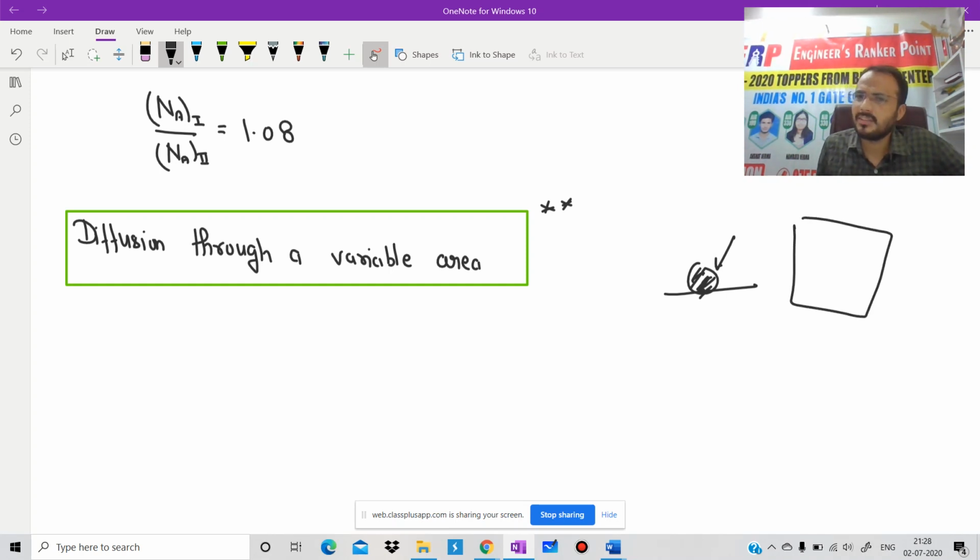If you analyze per day, the size of the odonil is going to increase or decrease? After some time, the size of the odonil is going to decrease, and it will reduce up to a very small quantity. All these are cases of diffusion through a variable area. Or we can take the example of a naphthalene ball.